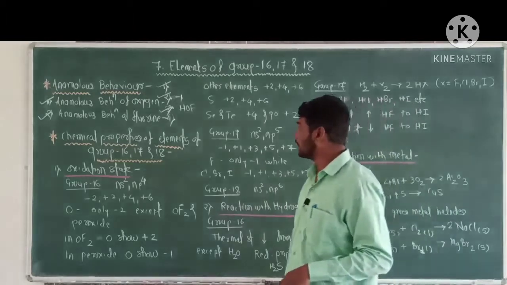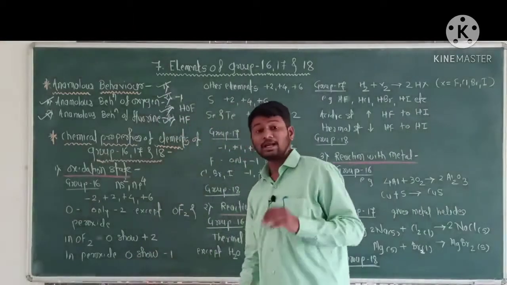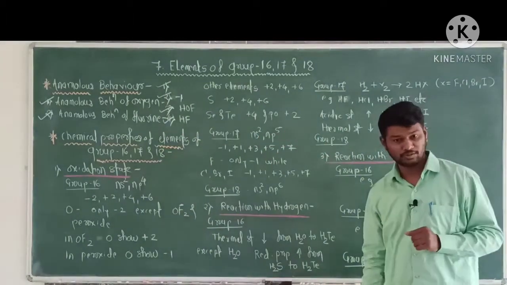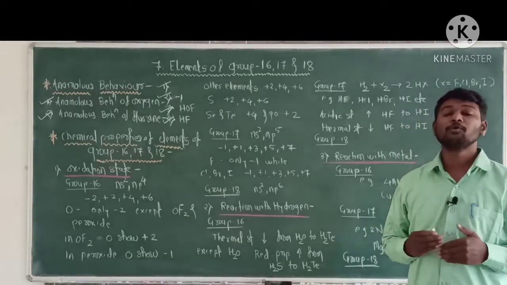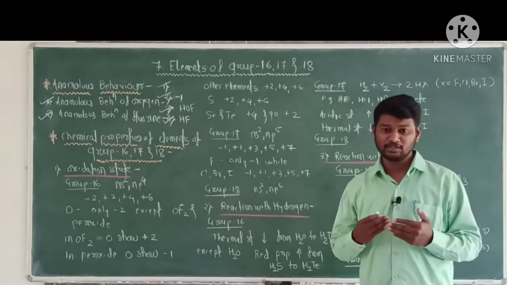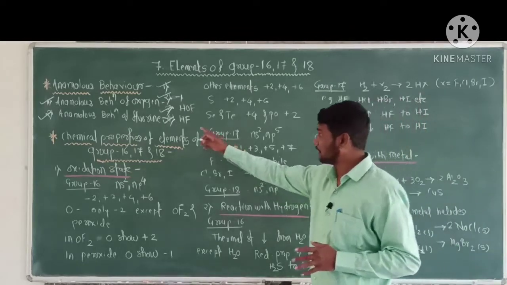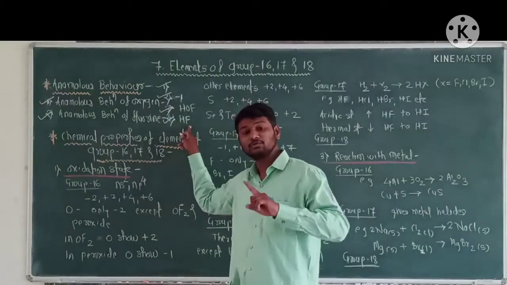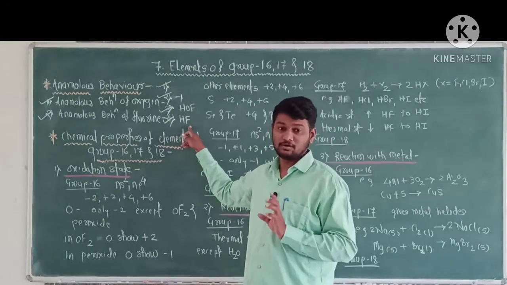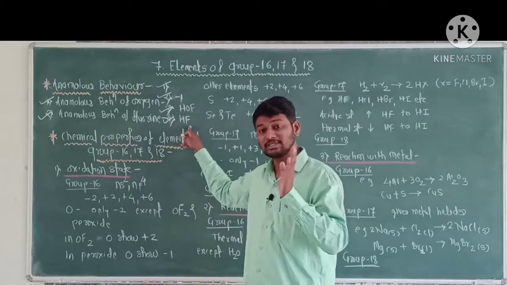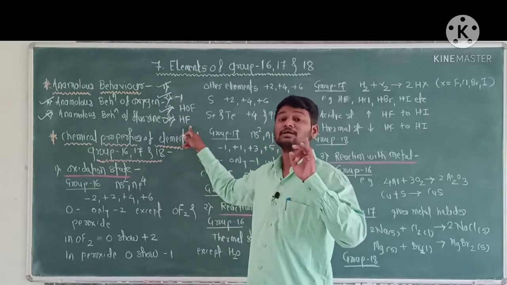And last, hydrogen fluoride is a liquid due to strong hydrogen bonding, while hydrogen halides of other elements of group 17, that is HCl, HBr, HI, are gaseous.